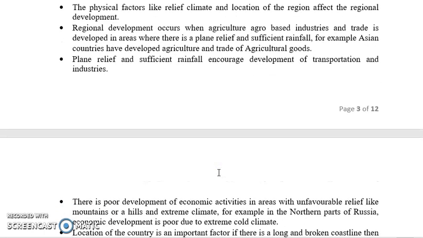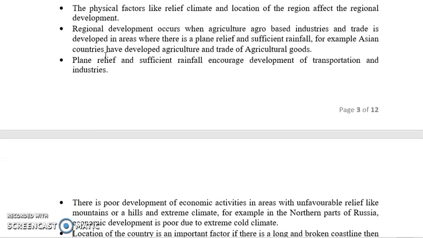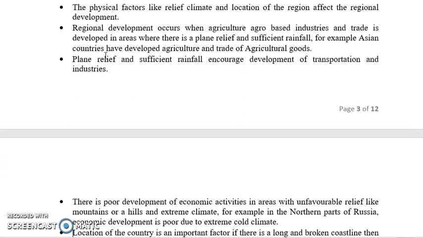Next, regional development is dependent on physical factors. We all know that based on physical factors all other things are dependent. If there is a plain surface, then definitely development is encouraged. In the case of transportation, in the case of fertility of soil, you can see various setups of industries and agriculture, and ultimately such places are developed very soon as compared to other regions where the climate is not favorable, or places covered by hills and mountains. They have extreme climatic conditions.